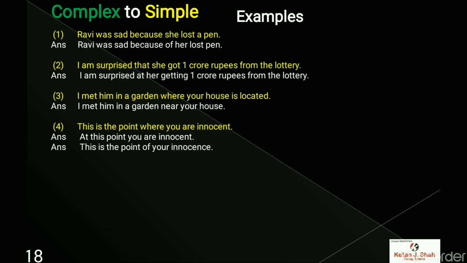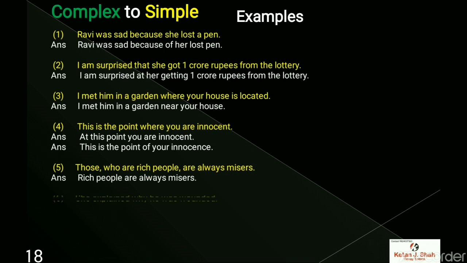In many sentences of transformation, you may find two answers. Those who are rich people are always misers. Rich people are always misers. She explained why he was wounded. She explained about his wound.